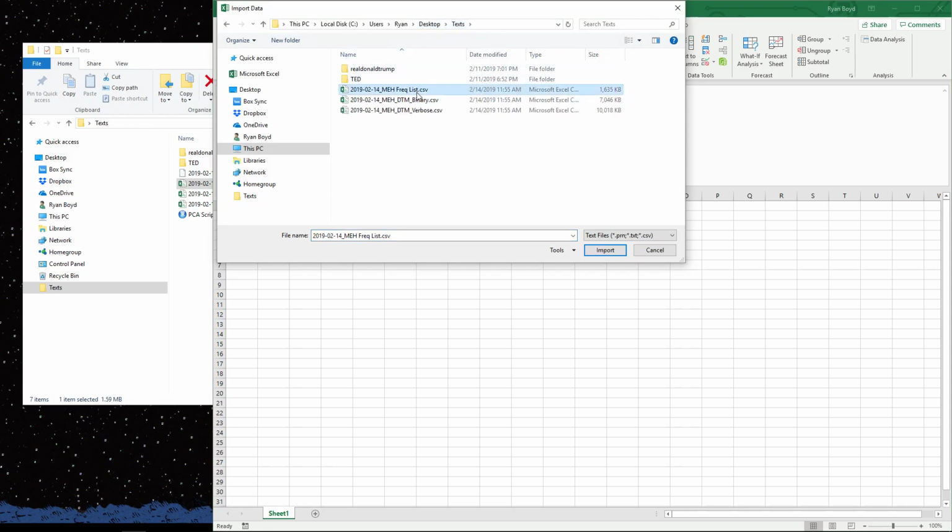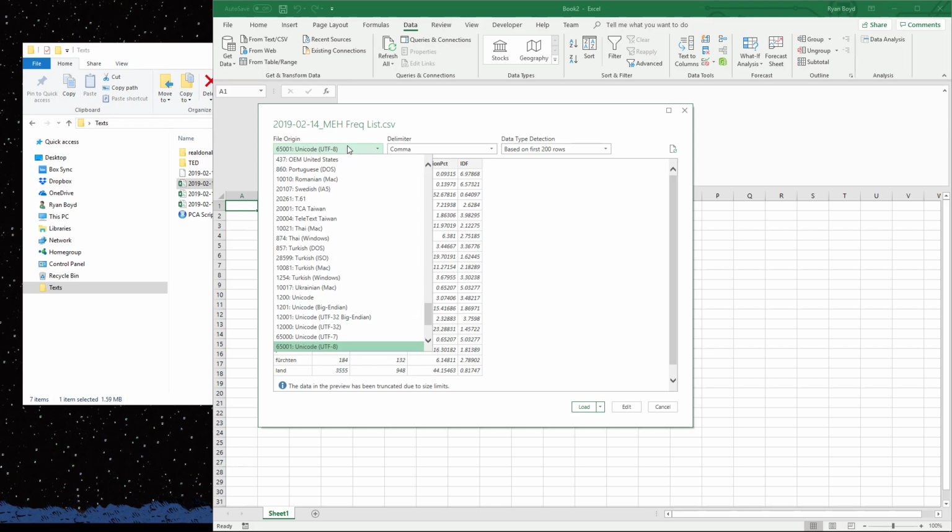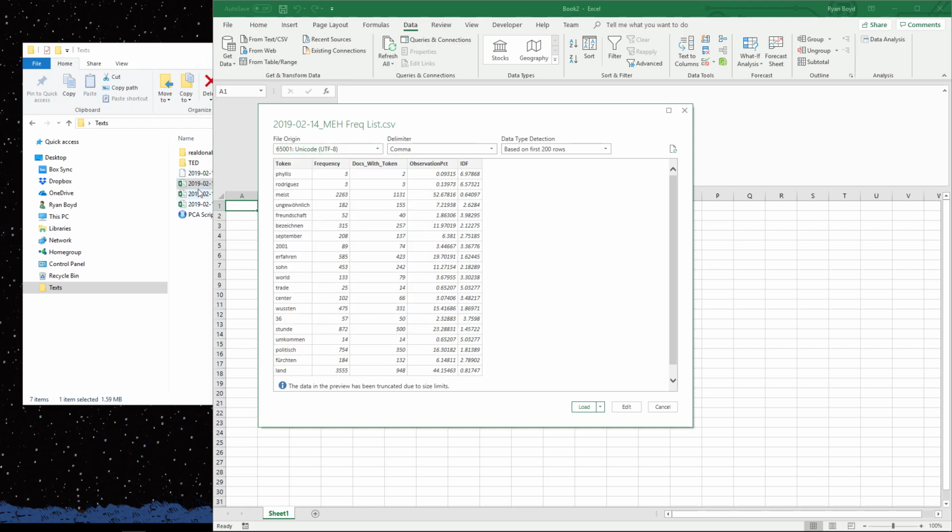So I'm going to go ahead and open Excel, go to Data, from a text or CSV file. I'm going to choose our frequency list, and you'll notice we'll get some different prompts here. It recognizes that this is a UTF-8 file. A lot of times, especially if you're in the United States or other countries, you may have a different encoding selected by default, like US ASCII or Windows 1252 encoding, but the output was in UTF-8 format, so we just want to make sure that we're choosing the right encoding so that we don't get a bunch of jumbled or weird characters when we load up this data set.